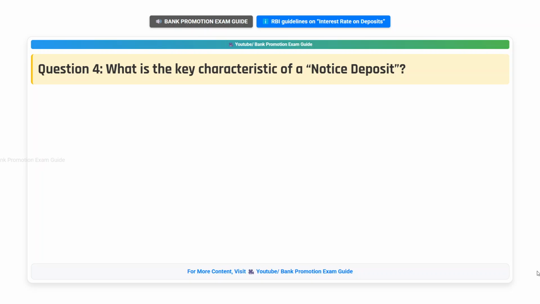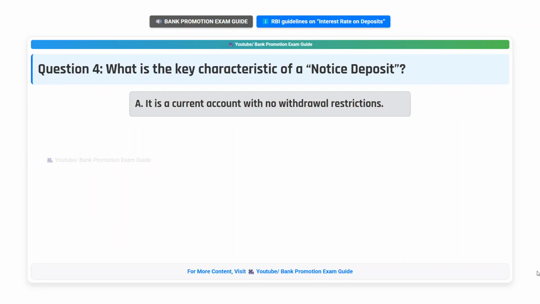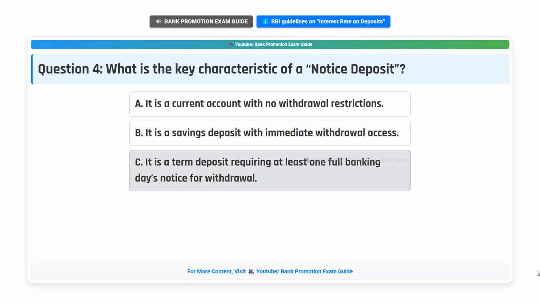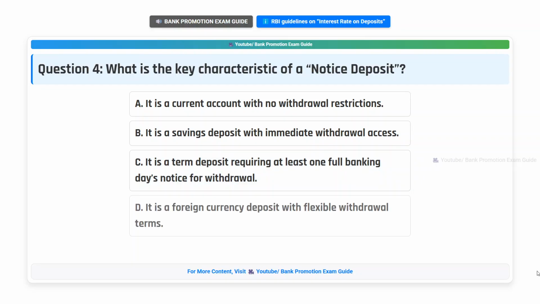Question 4. What is the key characteristic of a notice deposit? Option A. It is a current account with no withdrawal restrictions. Option B. It is a savings deposit with immediate withdrawal access. Option C. It is a term deposit requiring at least one full banking day's notice for withdrawal. Option D. It is a foreign currency deposit with flexible withdrawal terms. Think the answer.